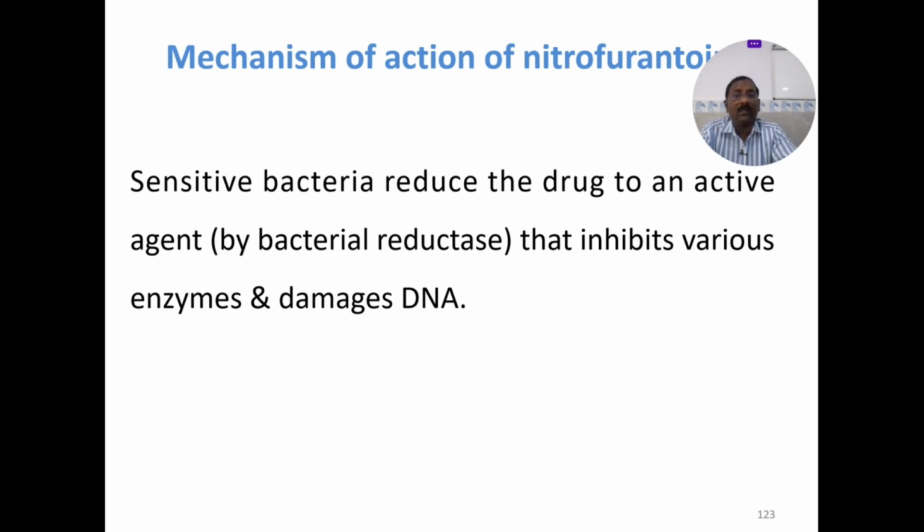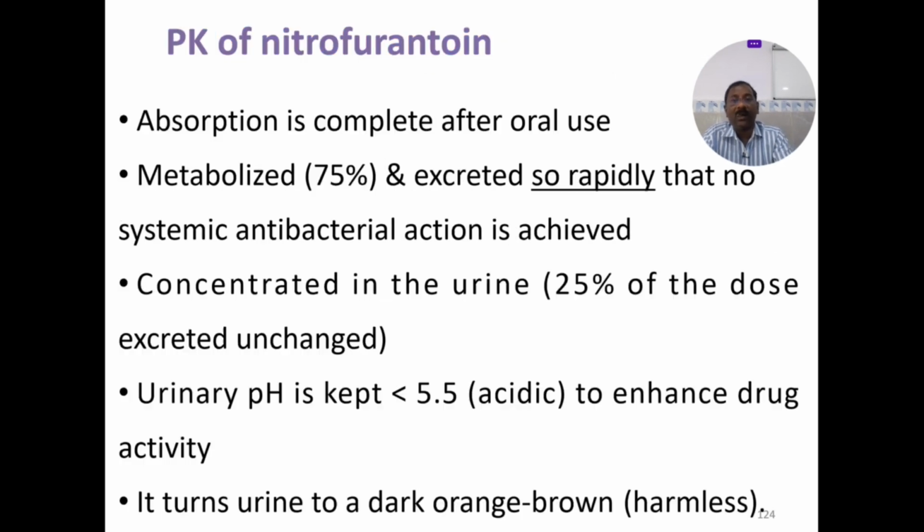Sensitive bacteria reduce the drug to an active agent that inhibits the various enzymes and damages the DNA. Absorption is complete after the oral dose. Metabolized and excreted rapidly. No systemic antibacterial action is achieved. Concentrates in the urine. Keep the pH less than 5.5, so that is acidic, to enhance the drug activity. So we need the acidic urine, and nitrofurantoin will keep the urine acidic. It turns urine dark orange-brown. That is harmless.